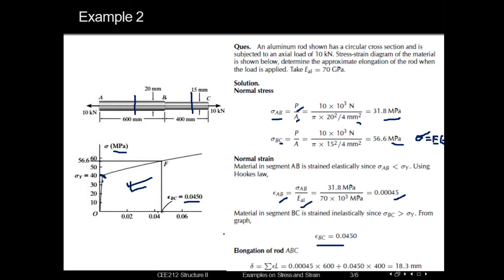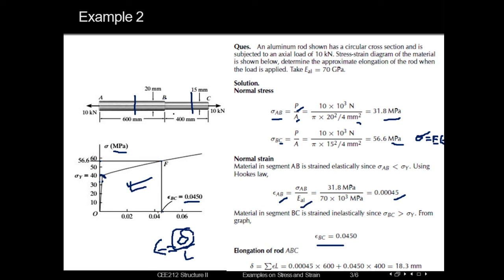Now why are we calculating these strains? We know that strain is simply equal to change in length, denoted by delta, divided by initial length. So the change in length delta will be equal to, if we change the side, strain into initial length.